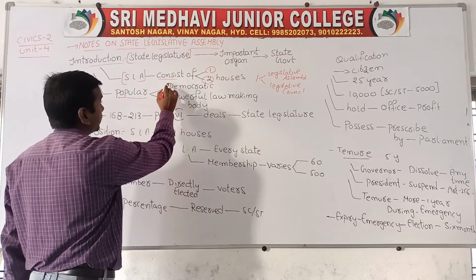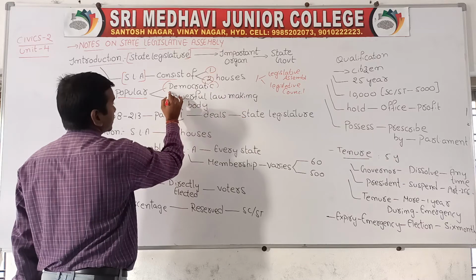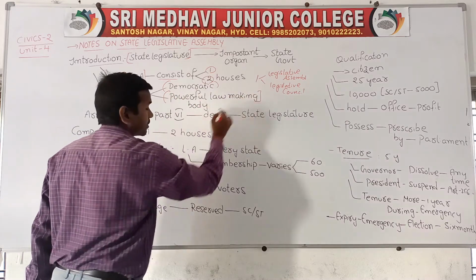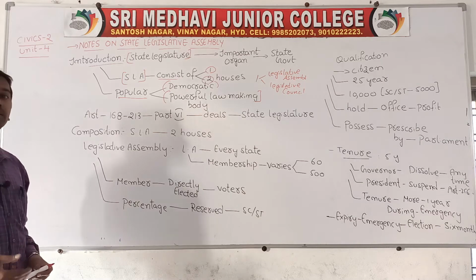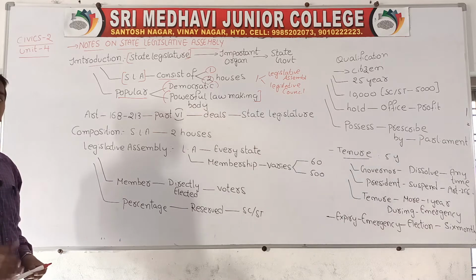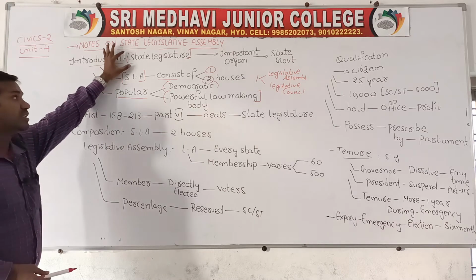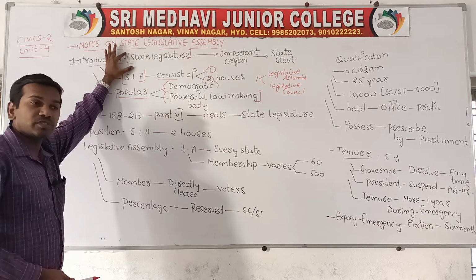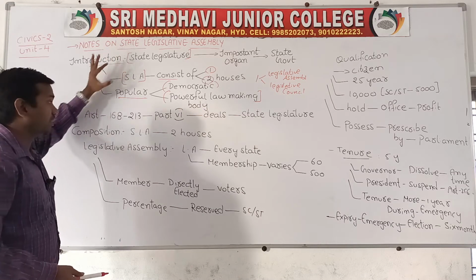The legislative assembly is quite popular as a democratic as well as powerful law making body. The state legislative assembly is very popular and very powerful. It is one of the popular law making bodies located at the state level.